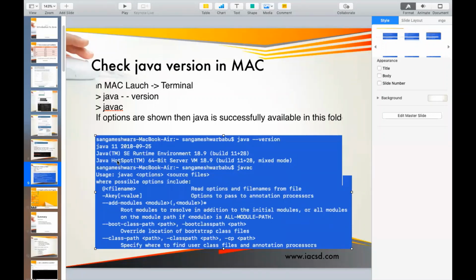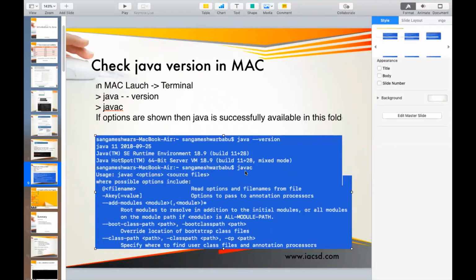Now, as Sir said, Java is both a compiled as well as an interpreted programming language. The name of the compiler in Java is javac. If you want to see if it is available in this particular folder, can I use my compiler in this folder? Just type javac, and if you're able to see these options, these are known as classpath, different options that you can use along with this command.